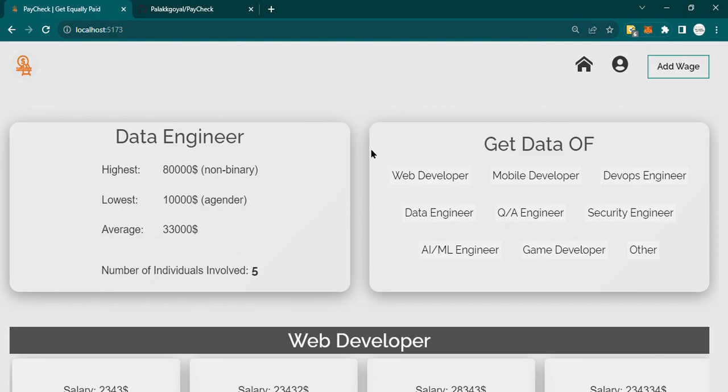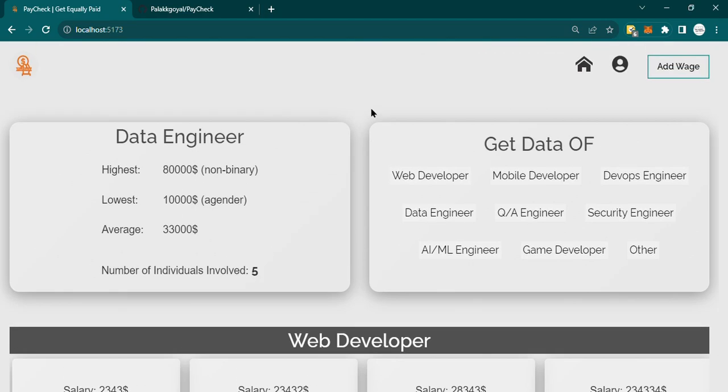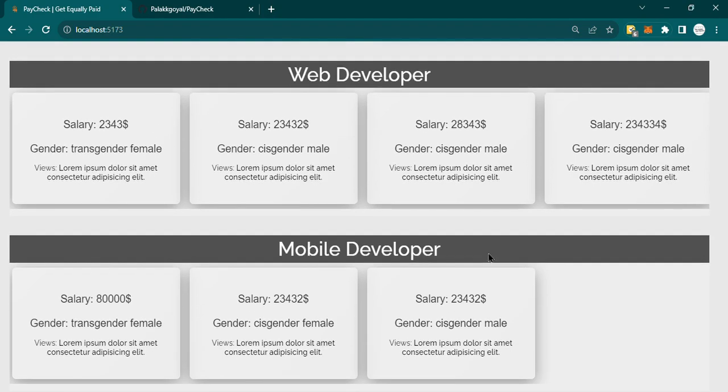As we know, there is bias on payment received among different genders in tech. PayCheck can be used to analyze this bias. Tech stack used in this project include Firebase for the backend services, React for the UI, and Auth0 for user management. Disclaimer: all the data used in this project is hypothetical.